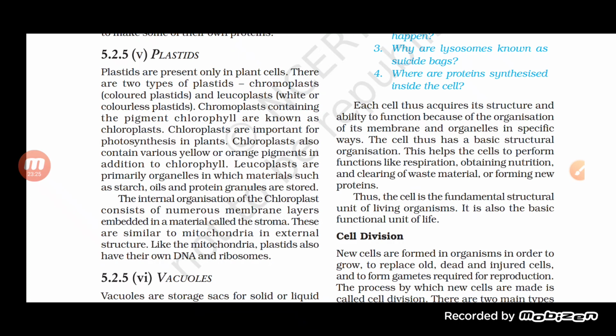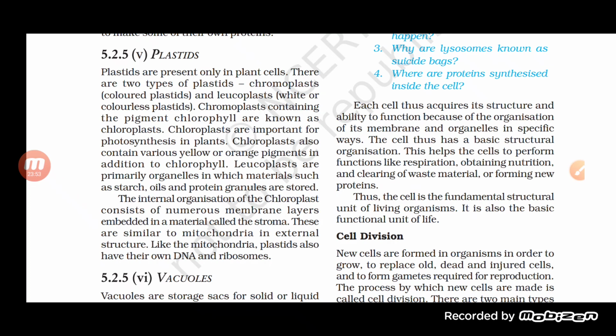So we can say chloroplast helps in performing the process of photosynthesis, as well as giving color to the plant. Chloroplast consists of the pigment chlorophyll, and this chlorophyll helps in photosynthesis. Chromoplast helps in giving color to other parts of the plant, which include the flower and the shoot.